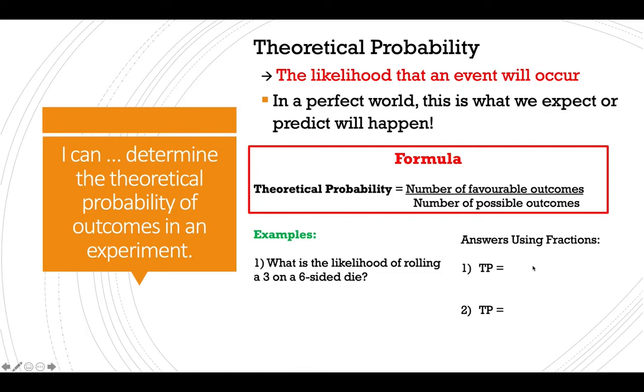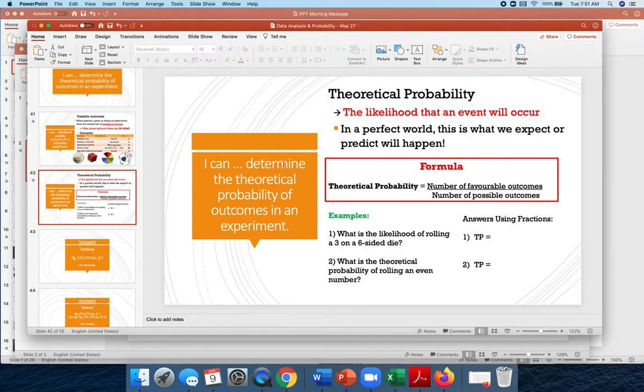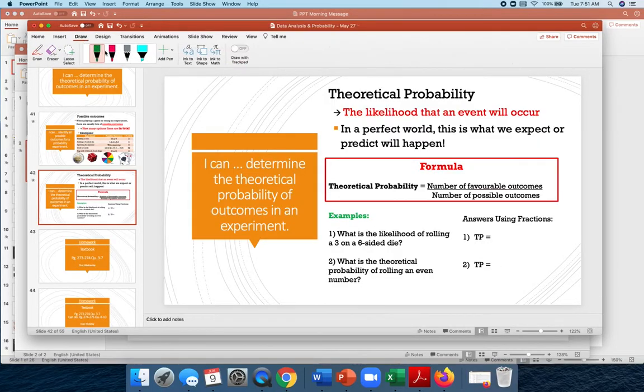So the number of possible outcomes. You might need to pause me because I know there's a lot that I've had you write down, so maybe you need to do that. I'm just going to keep going though. We have to set this up as a fraction. Okay, so I'm going to roll a 3 on a 6-sided dice.